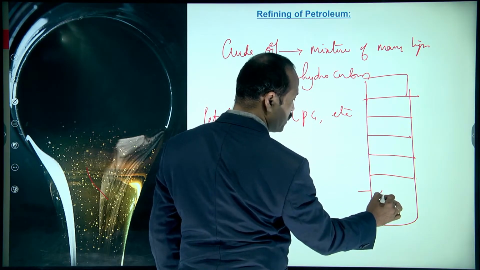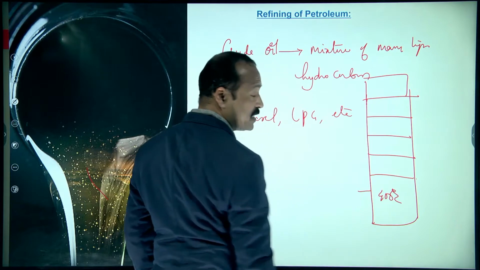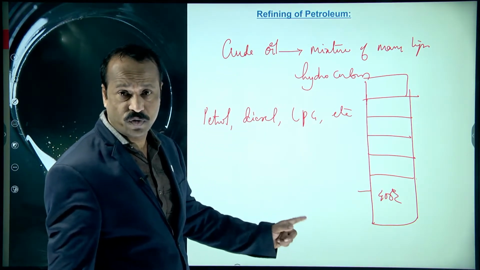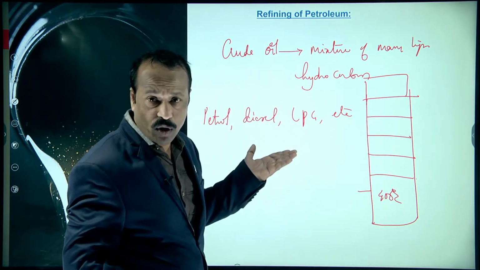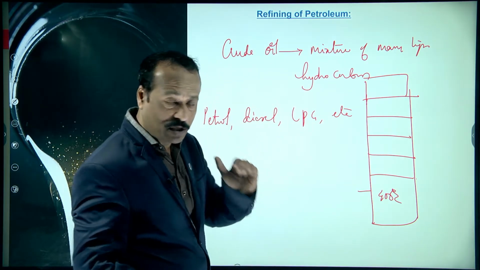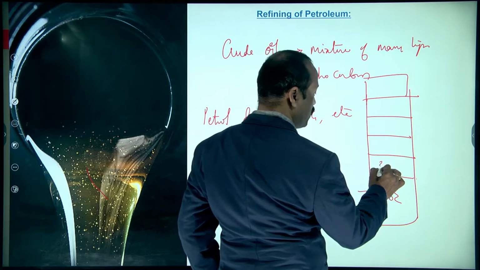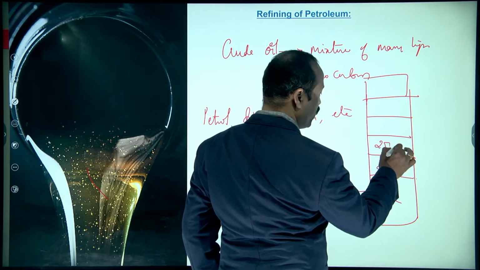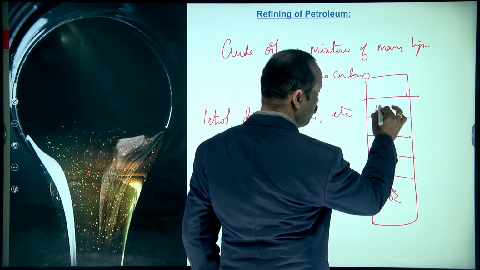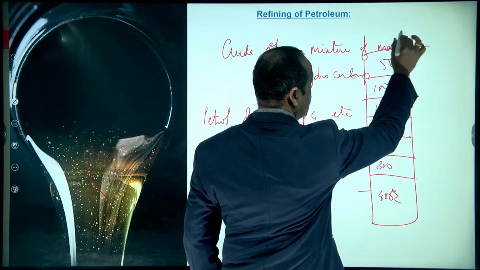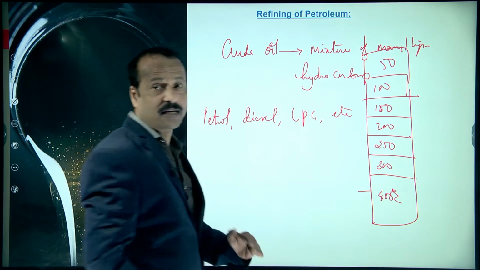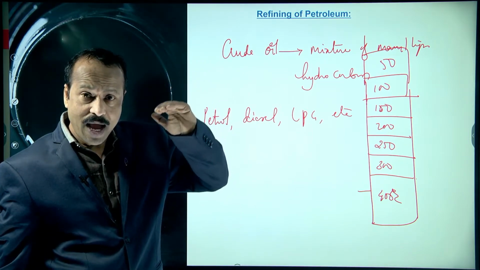Here the temperature at the bottom is maintained at 400 degrees Celsius. But as we move up, the temperature is reduced. Here the temperature may be 300, here 250, here 200, here 150, here 100, here 50. Like this, the temperature decreases as we move above.